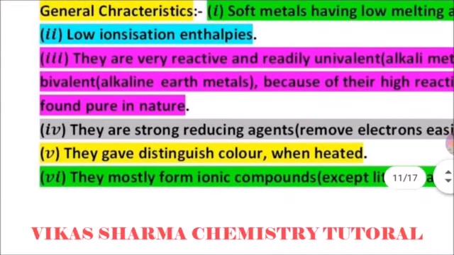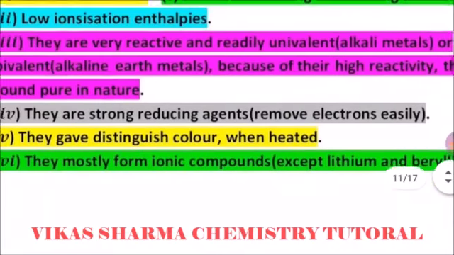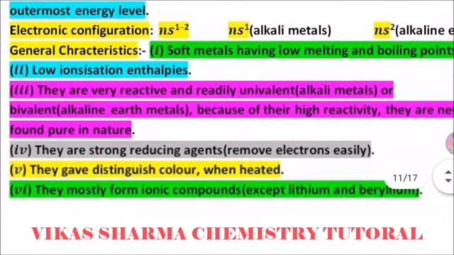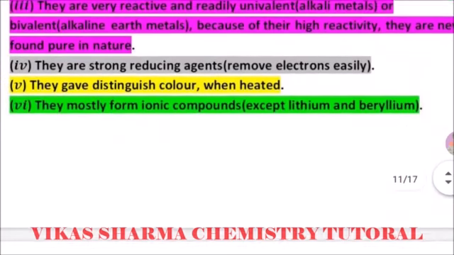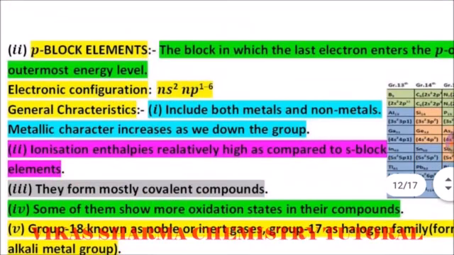And the sixth one, they mostly form ionic compounds except lithium and beryllium, because lithium and beryllium have a small size. All the others form ionic bonds, which means they are in a positively charged condition. For example, in sodium chloride, sodium shows electropositive behavior.